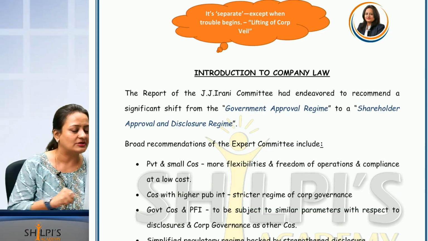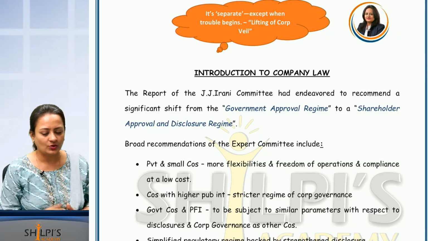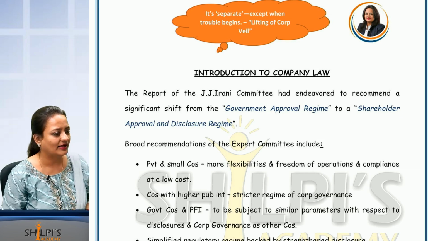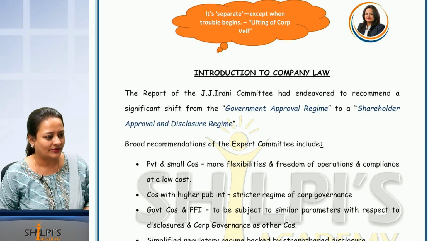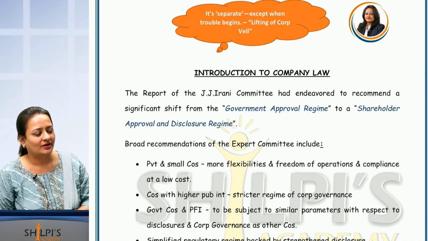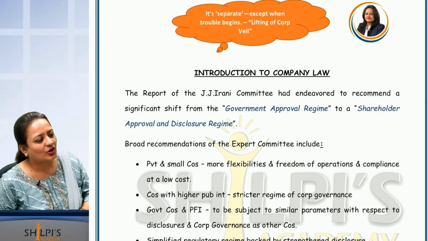Government approval regime means what? You want to do anything? Ask the government. You want to change the director? Get approval from government. You want to change the registered office? Get approval from government. Now you tell me, for my family matters, why do I have to go to government every time? Did the government give me money?